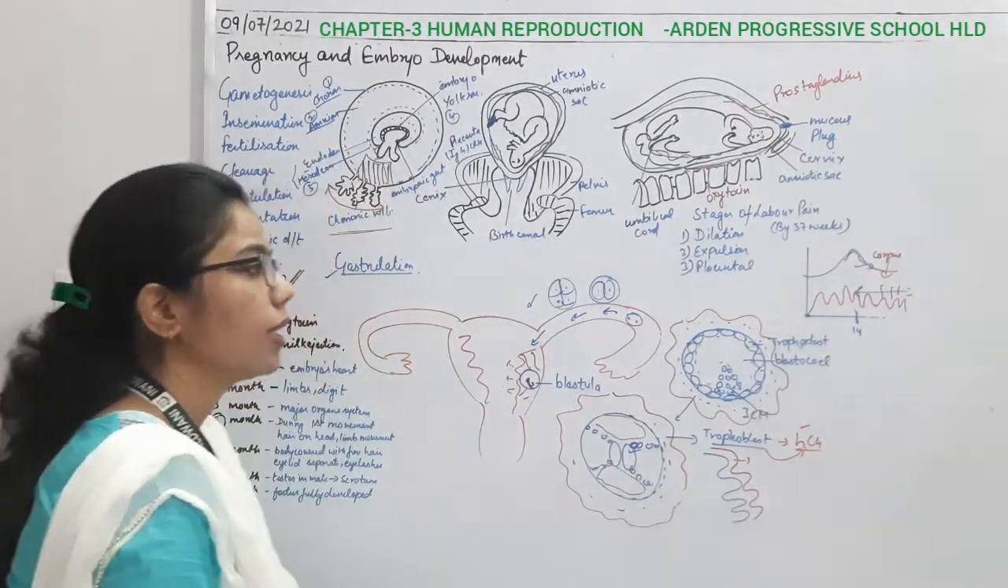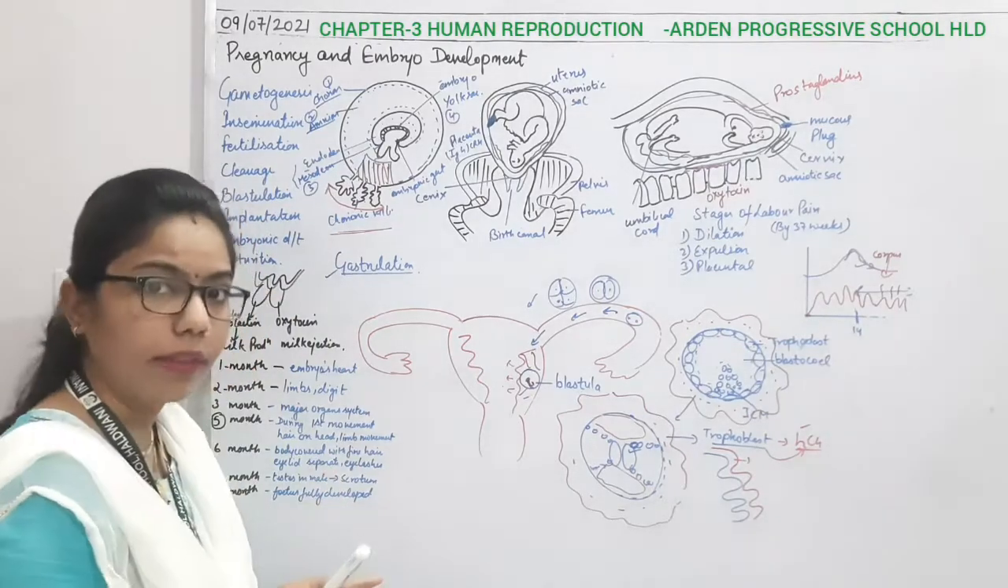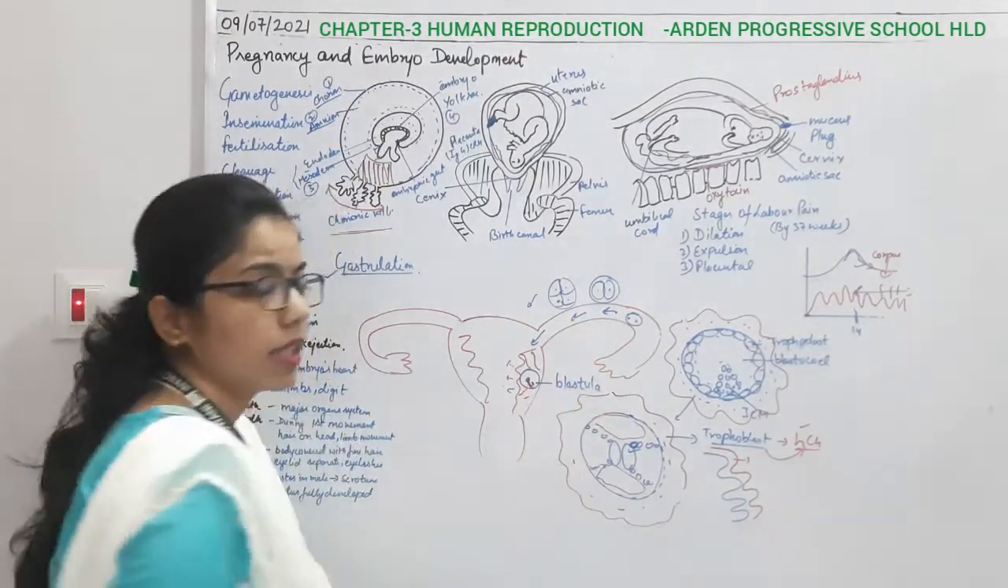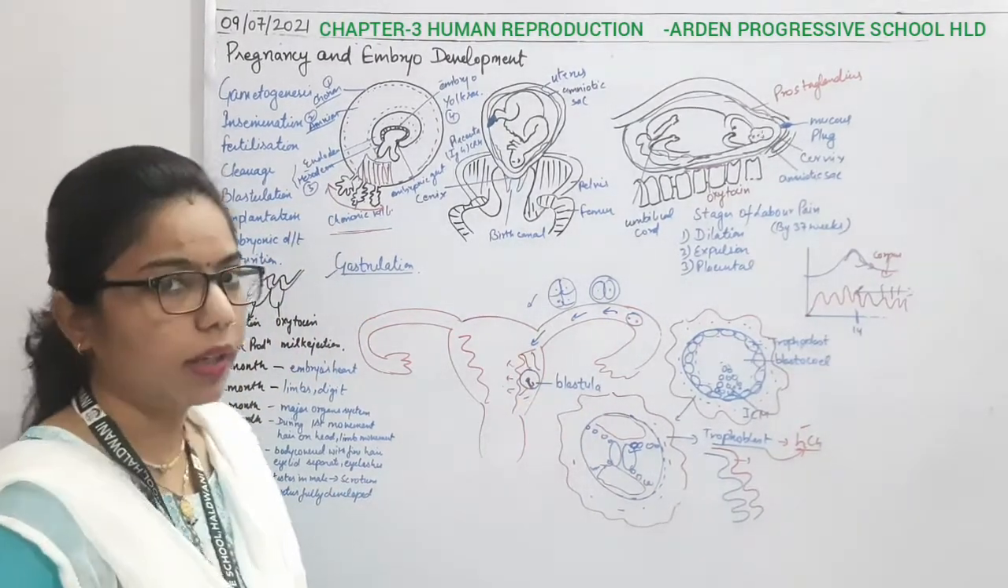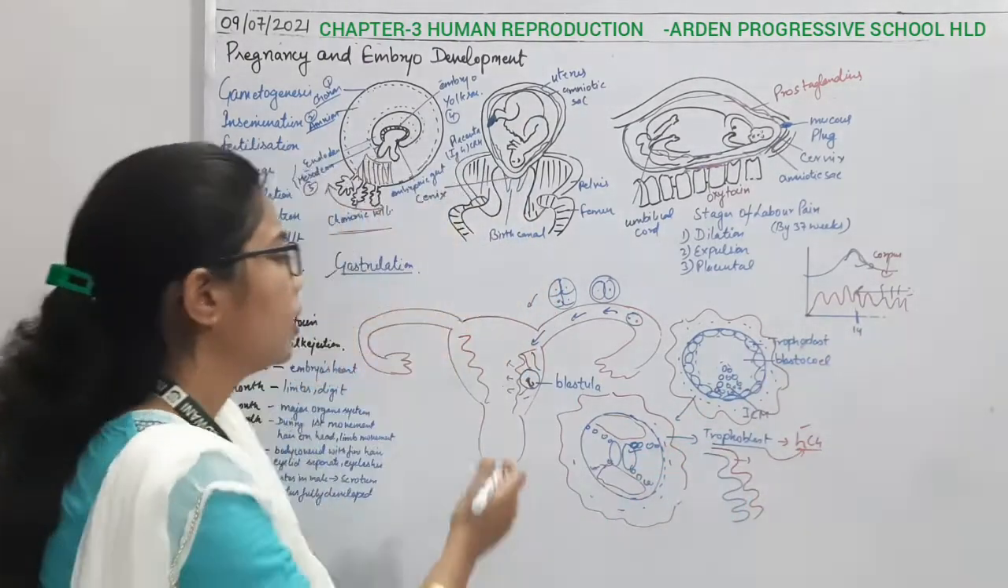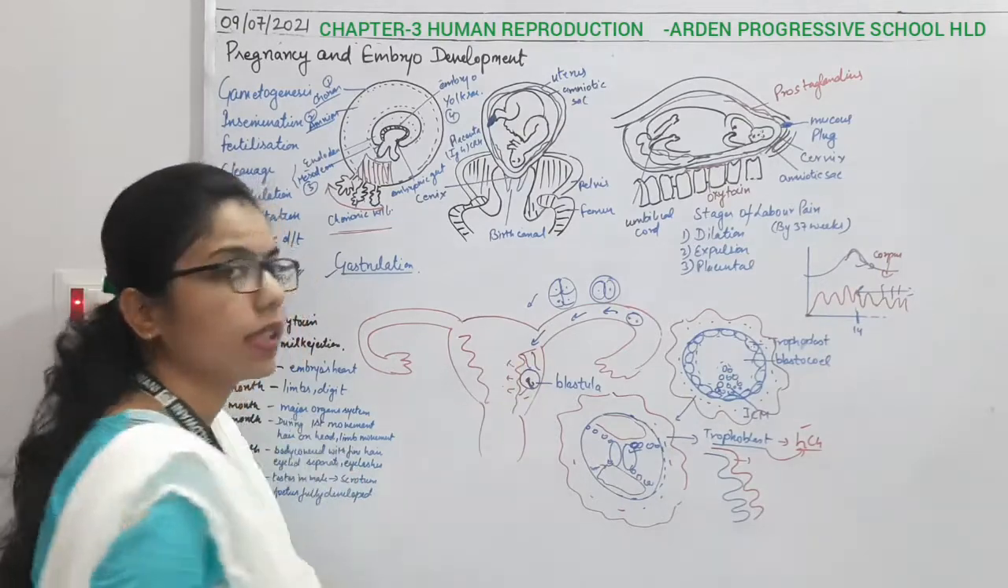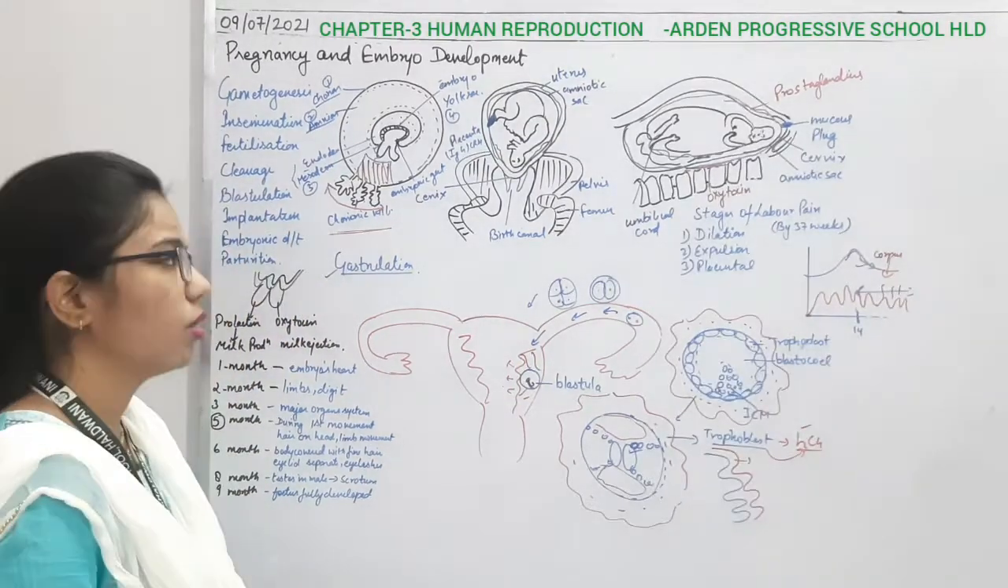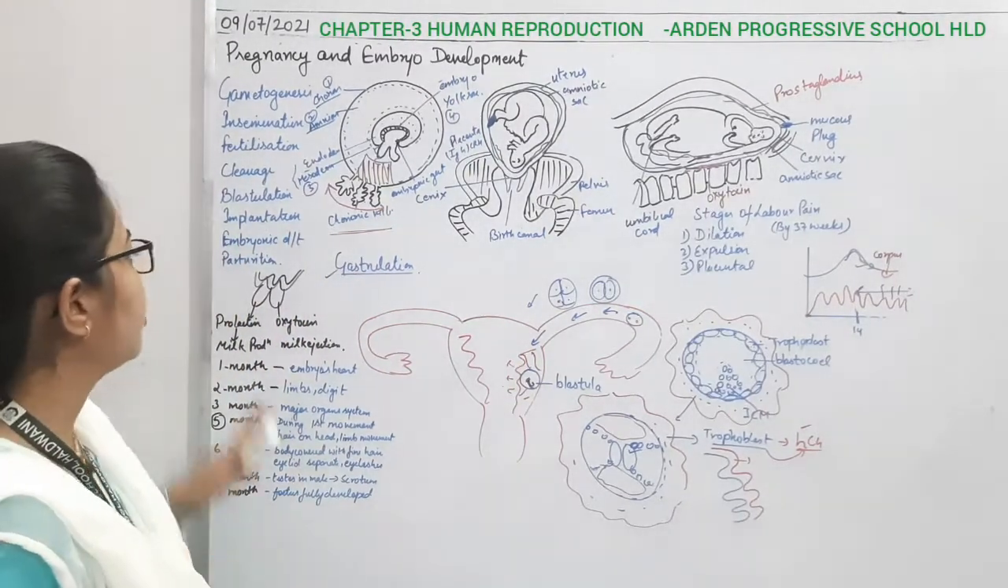Okay, so we can say the role of hormones is very important during the gestation period or during implantation. Due to this estrogen and progesterone, the lining will be maintained, and the corpus luteum is secreting the estrogen and progesterone hormones. Okay, so that much we have completed.